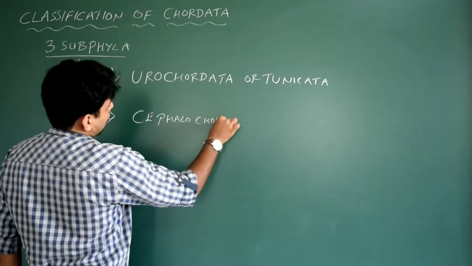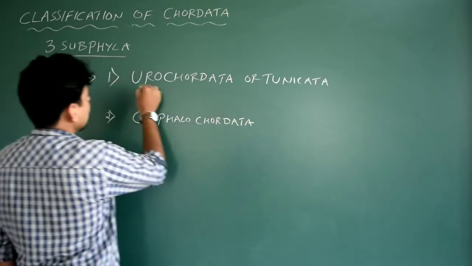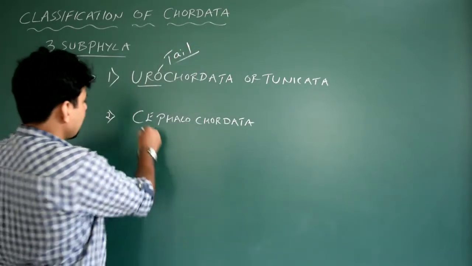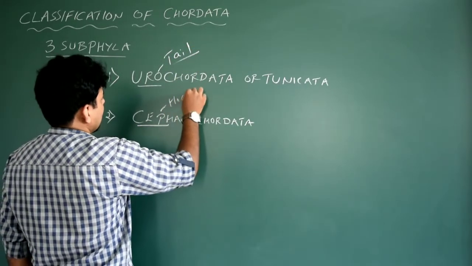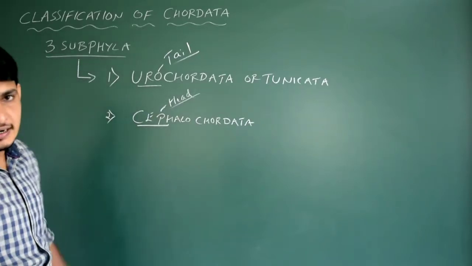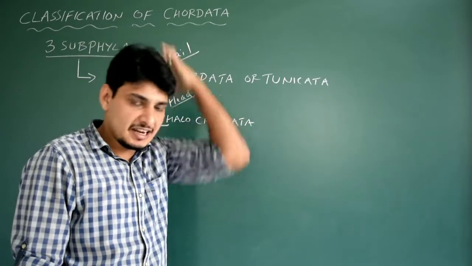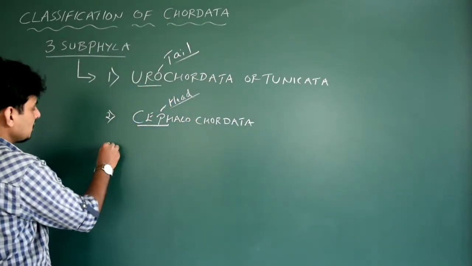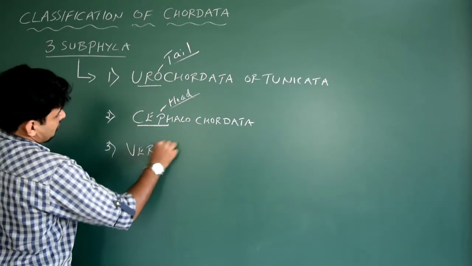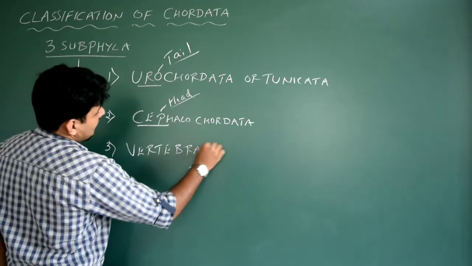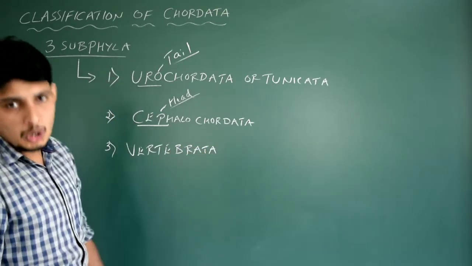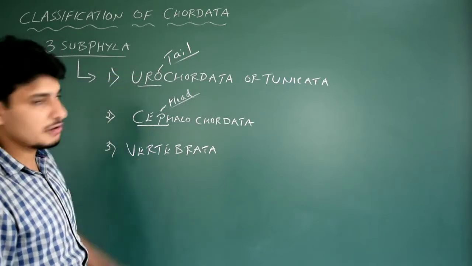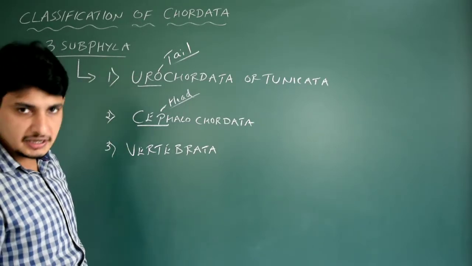The second important subphylum is Cephalochordata. Very simple, the meaning of Uro here is tail. Uro means tail. Cephalo means a head, a well distinct head. This is cephalo. Cephalic region means I have a very well defined head. The third one is this: if any chordates exhibit a vertebral column, the backbone, then it is Vertebrata. Urochordata, Cephalochordata and Vertebrata are the three different subphyla that come under Chordata.